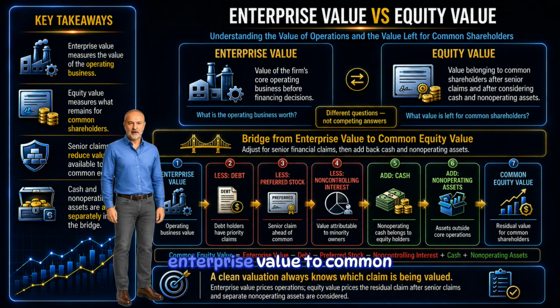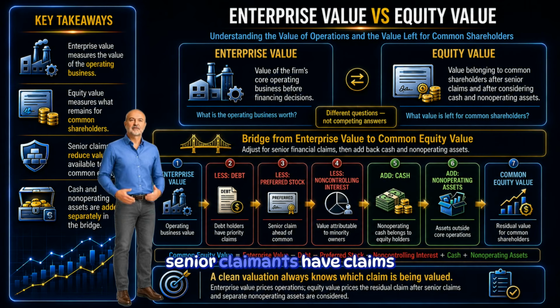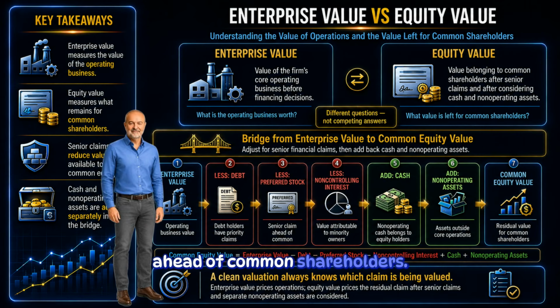When we move from enterprise value to common equity value, we account for debt, preferred stock, non-controlling interest, cash, and non-operating assets. The logic is intuitive. Debt holders and other senior claimants have claims ahead of common shareholders. Cash and non-operating assets are usually separate from the operating business, so they are treated separately in the bridge. A clean valuation always knows which claim is being valued.